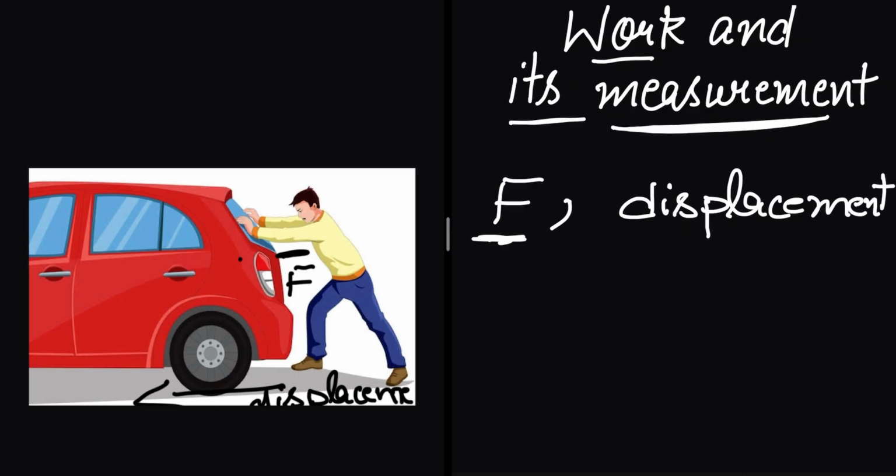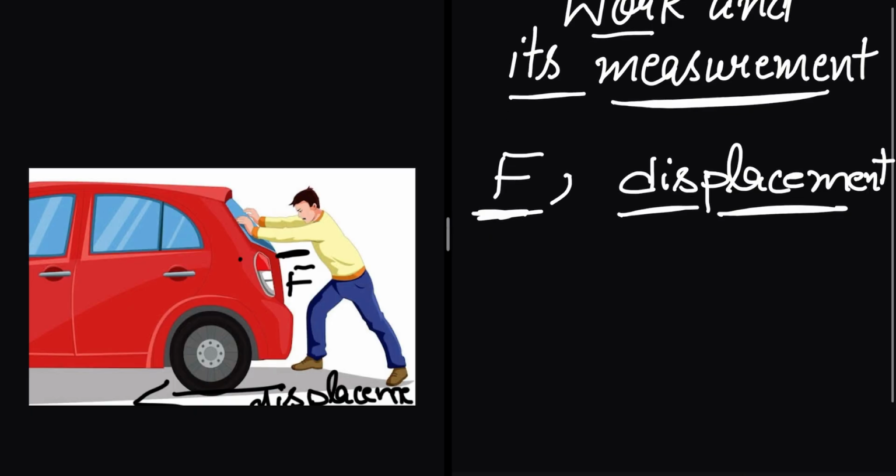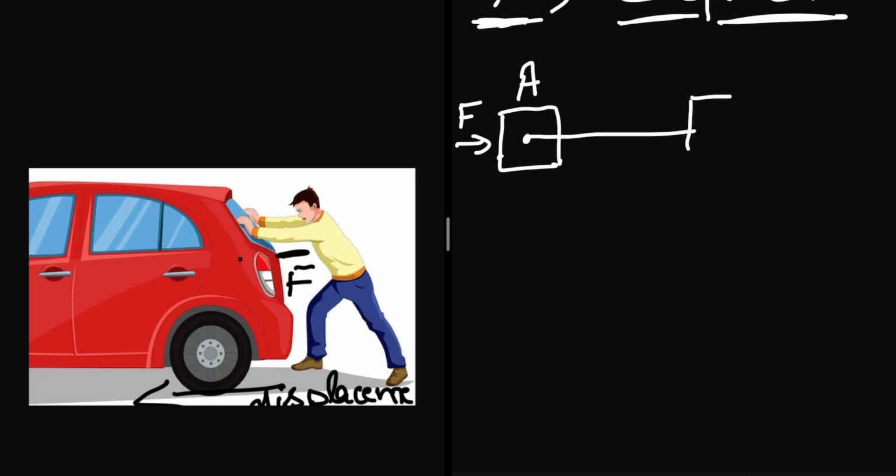What does displacement mean? The object will move. Because of the applied force the object will move. Only then we will say work is done. I will give you one example of this. Suppose I have an object at point A. I am applying force F on this object, and because of this applied force F the object will move from point A to point B. Now we are applying force and there is displacement in the object, so we will say the work is done.